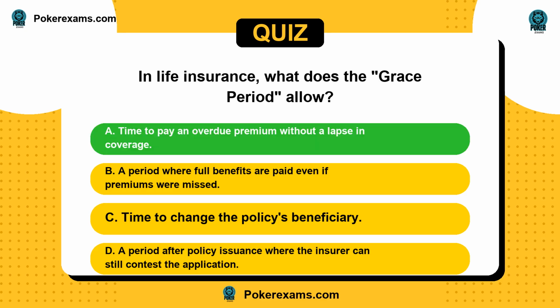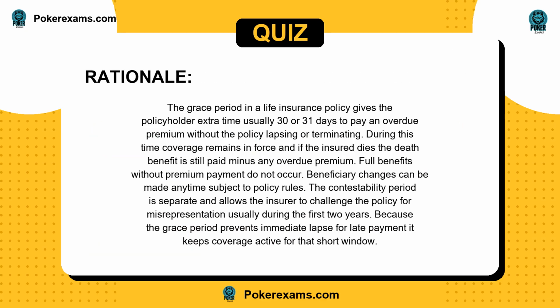The answer is A. The grace period in a life insurance policy gives the policyholder extra time, usually 30 or 31 days, to pay an overdue premium without the policy lapsing or terminating. During this time, coverage remains in force, and if the insured dies, the death benefit is still paid minus any overdue premium.